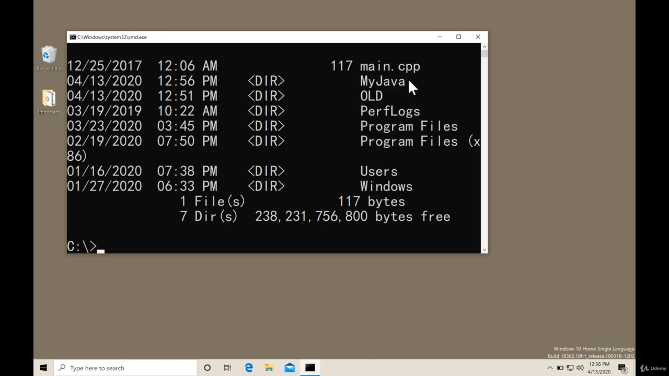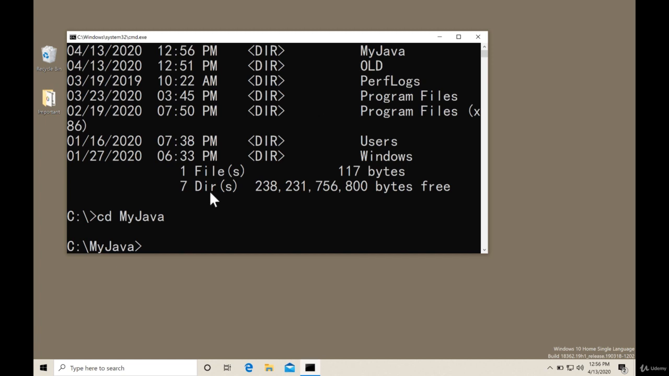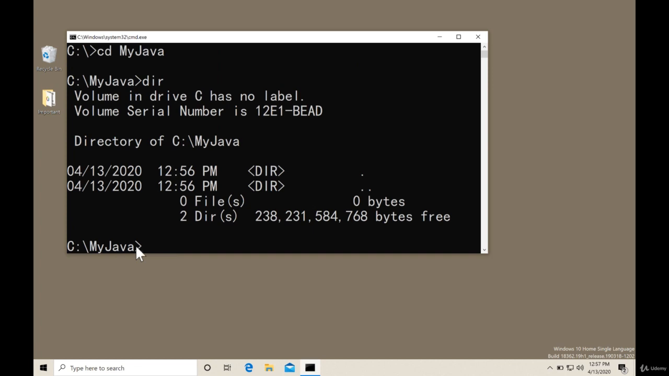Enter into the myjava directory. So cd for change directory. Press tab. It will automatically take the name. So hit enter. Now you can see that it has entered inside the myjava folder. Press dir for looking at the directory. Nothing is there. It is an empty directory. So pause the video till here and create a directory and reach till here and then continue the video.